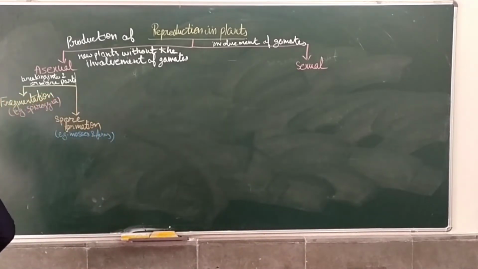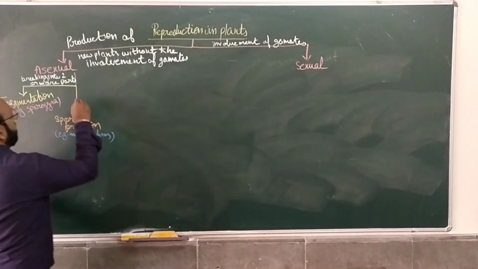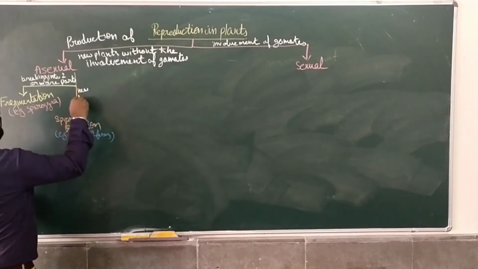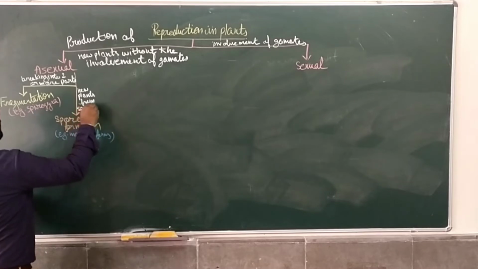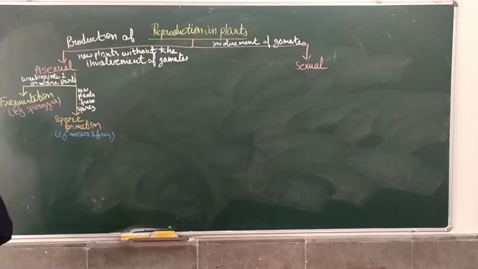That is spore formation. So here we can say new plants from spores.